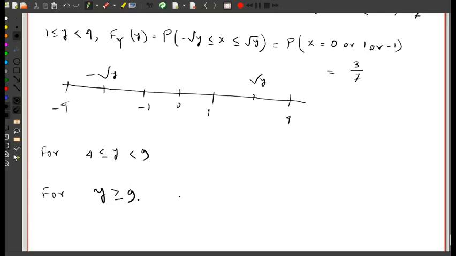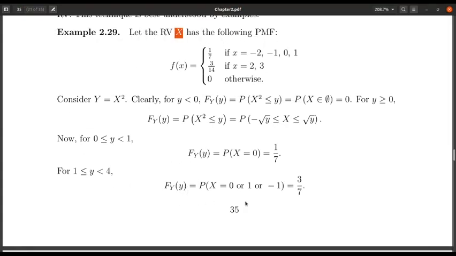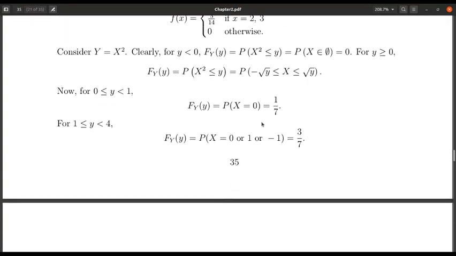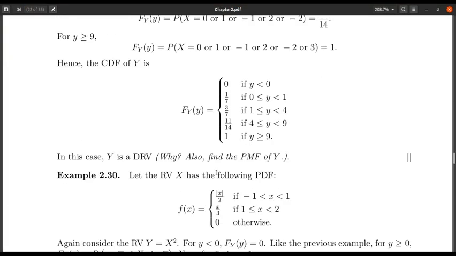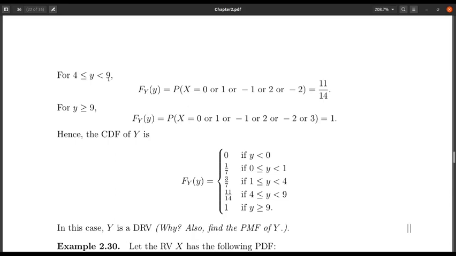I am not going into writing all those things because they are quite simple. In a similar way you can calculate that when y lies between 4 to 9, the probability is 11 by 14, and when y is greater than or equal to 9, the distribution function is 1. So finally the cumulative distribution function of y is exactly this, and we got the cumulative distribution function of y.